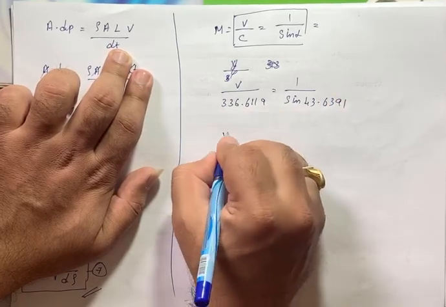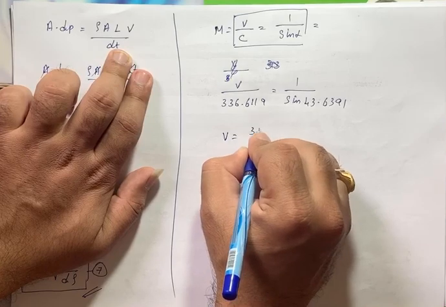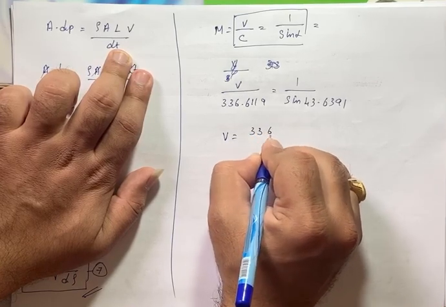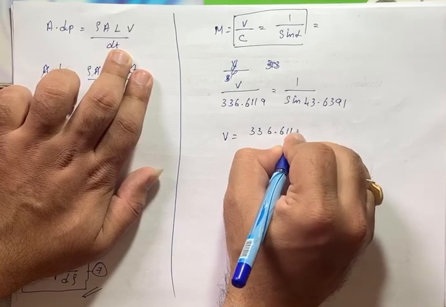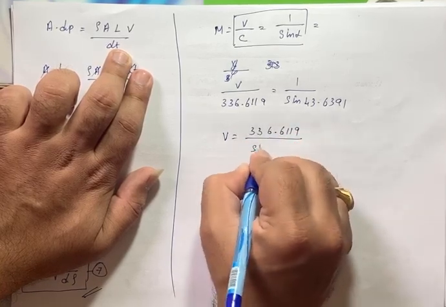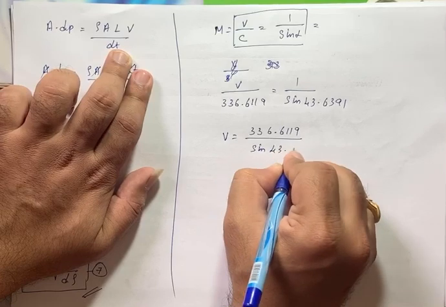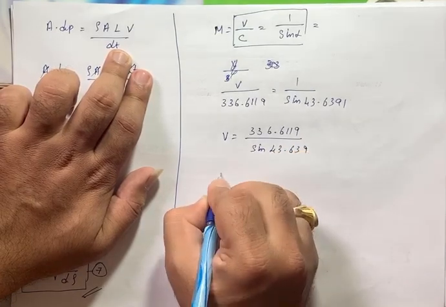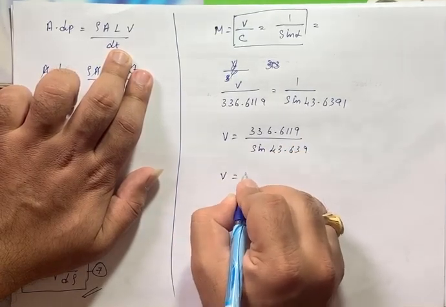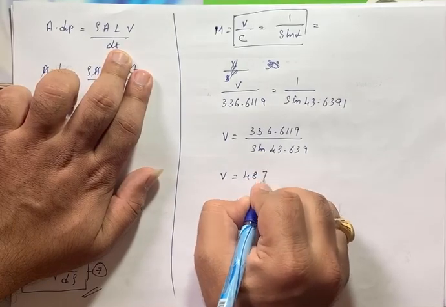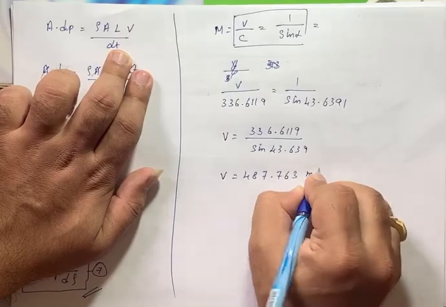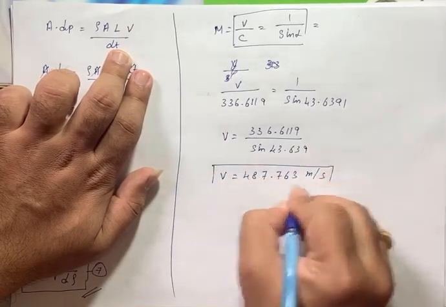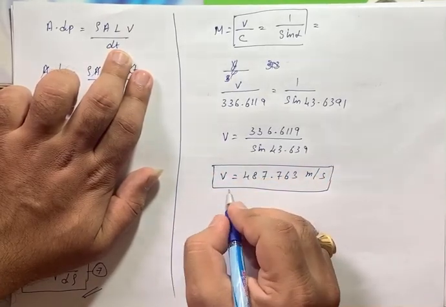The only unknown here is V. V is equal to 336.6119 divided by sine 43.639. So we'll get V as 487.763 meter per second. This is how we have found the velocity V.